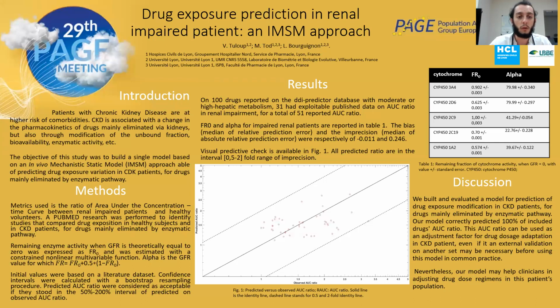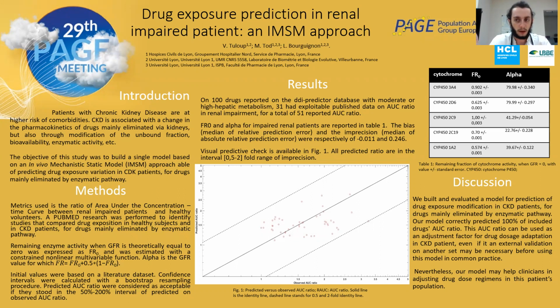The objective of the study was to build a single model based on a simple in vivo mechanistic static model and IMSM approach to predict drug exposure variation in CKD patients for the drug, mostly eliminated by non-renal clearance. The metric used was the ratio of area under the concentration time curve between renal impaired patients and healthy subjects based on the PubMed research databases.